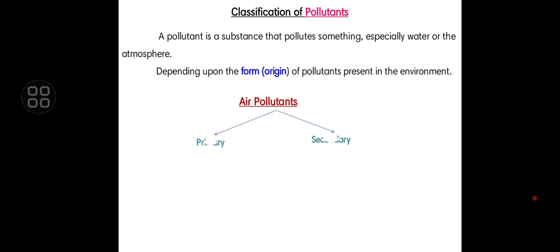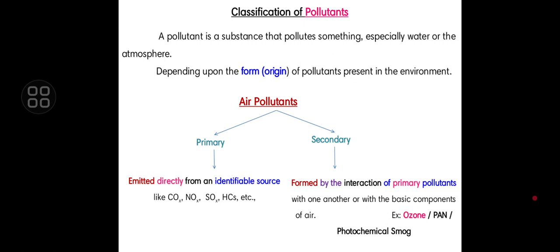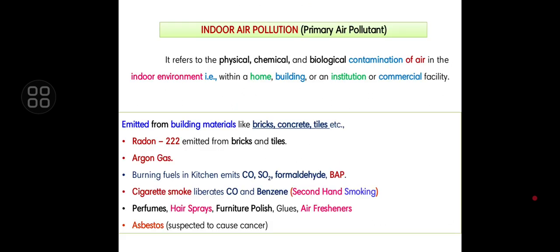Depending upon the origin, the air pollution is classified into primary air pollution and secondary air pollution. Primary air pollution is emitted by identifiable sources such as carbon monoxide, nitrogen monoxide, sulfur monoxide, and hydrocarbons. Secondary air pollution is formed by the interaction of primary pollutants with the basic components of air, like ozone, photochemical smog, etc.